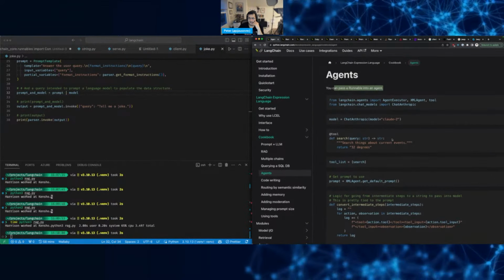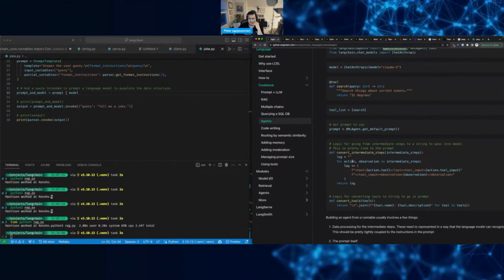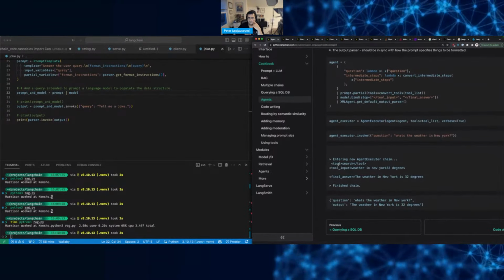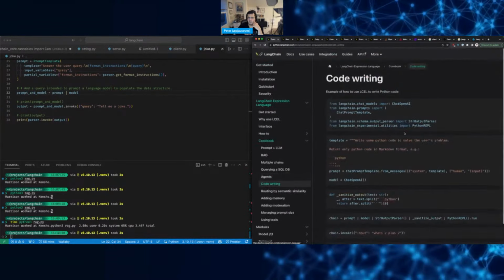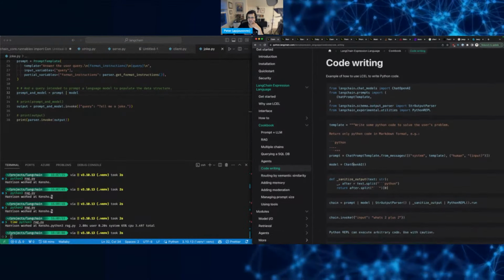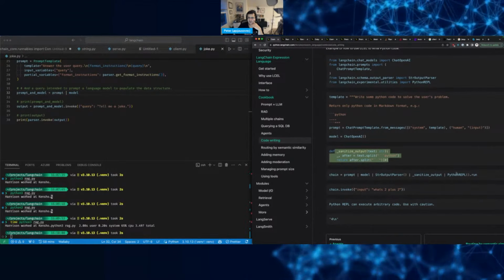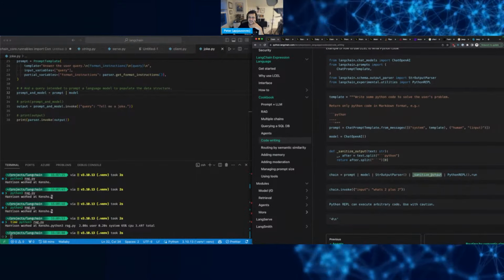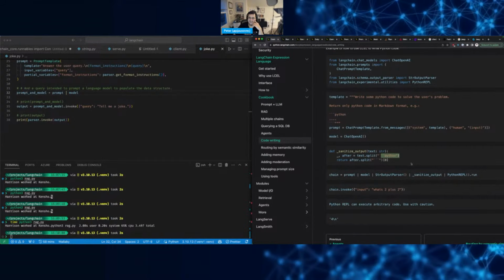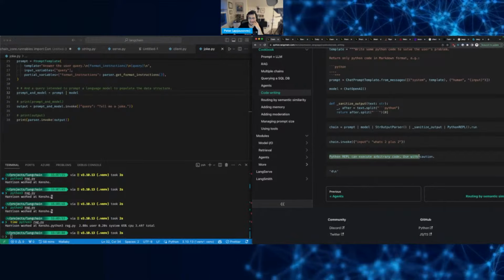Agent. Did I run? What is the agent? Okay, this looks more... I haven't read about the agent here in this context yet. Writing Python code. Oh, and you can actually run it, sanitize the output, remove the markdown syntax, and then actually go and use Python REPL to run the code. Nice.